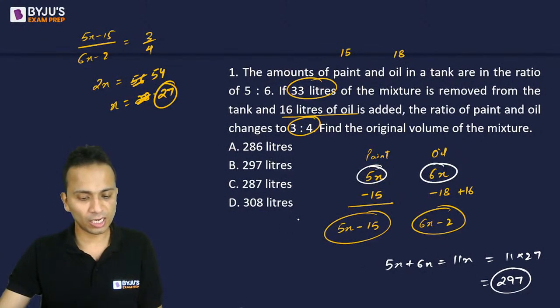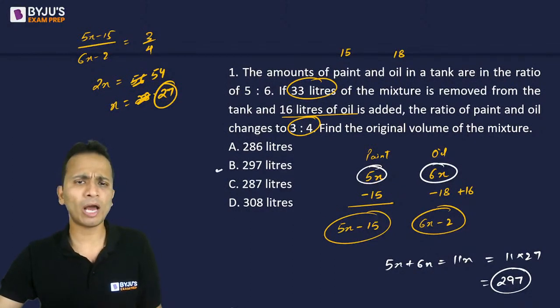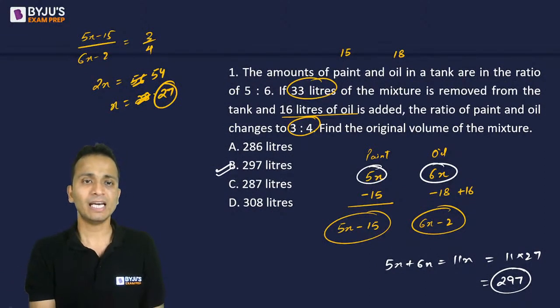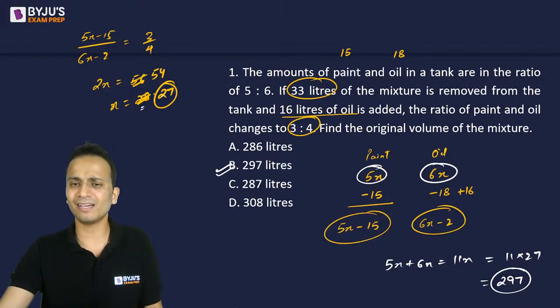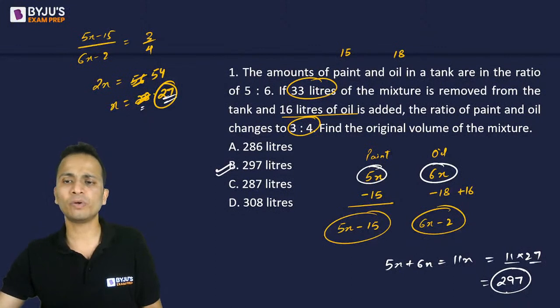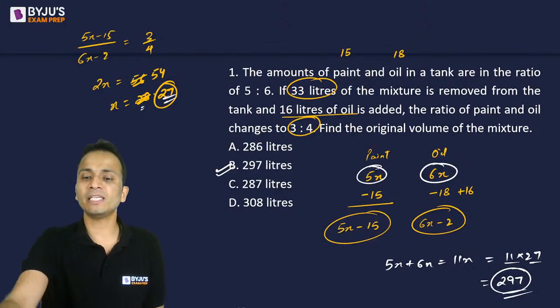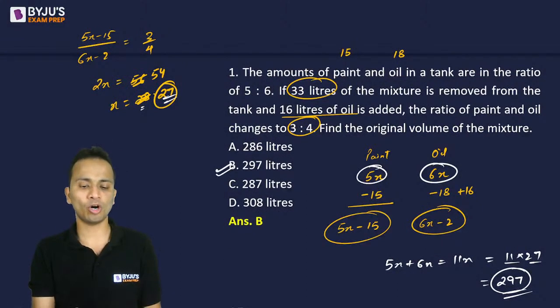So Angela and Agrima, both of you have given option D as the answer. I hope you have understood your mistake. So the final answer here will be 297. I think you would have done the same mistake. मैंने x का value 28 calculate कर दिया था, but it is 27, and the answer will be 11 into 27. That is 297. So 297 is the original volume of the mixture.